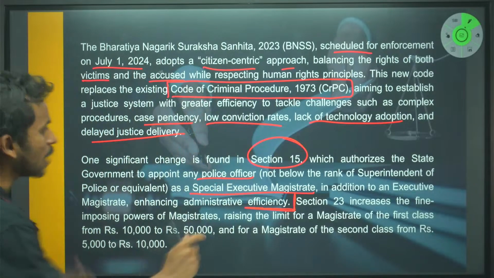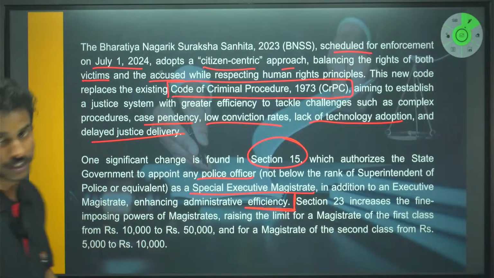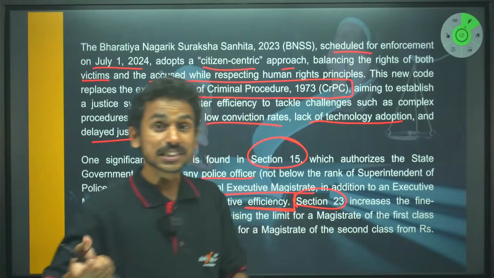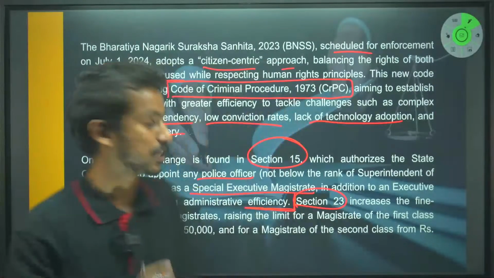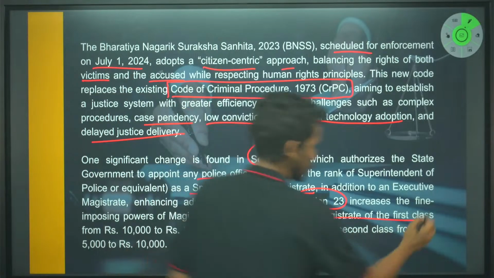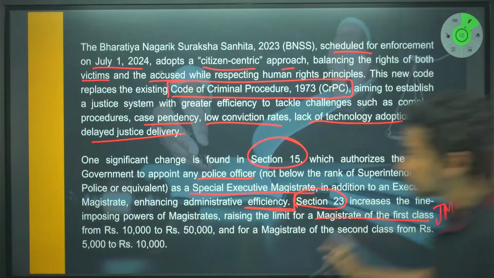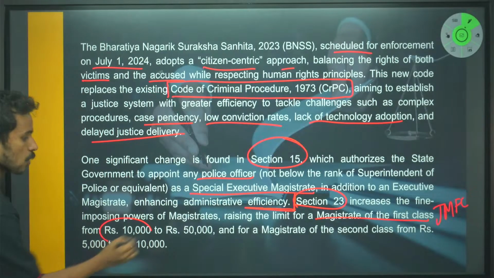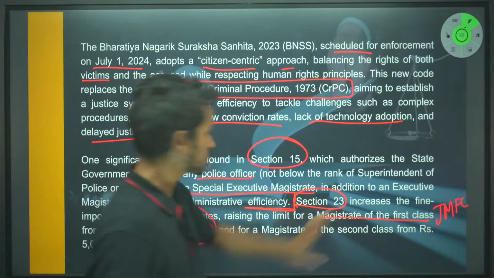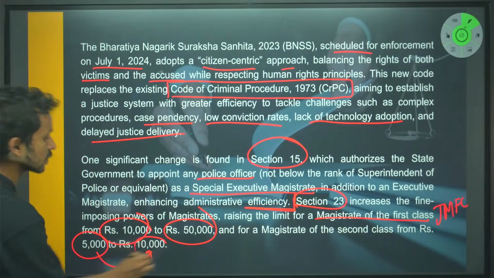Now, apart from that, section 23 increases the fine imposing power of the magistrates. Now, what does this particular amendment do? Section 23 changes the power of a judicial magistrate, raising the limit for judicial magistrate first class, JMFC, right? His power has been increased from 10,000 to 50,000, and that of judicial magistrate second class has been increased from 5,000 to 10,000 rupees.